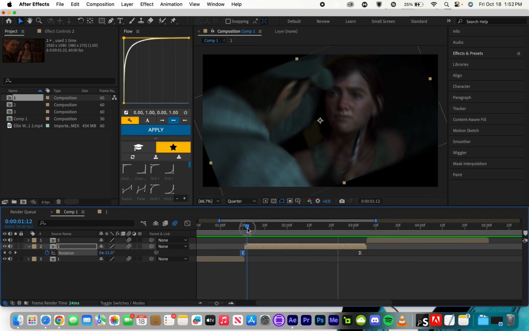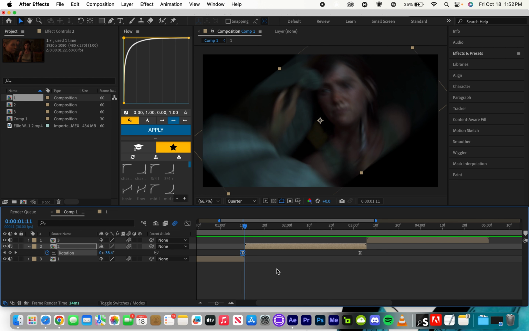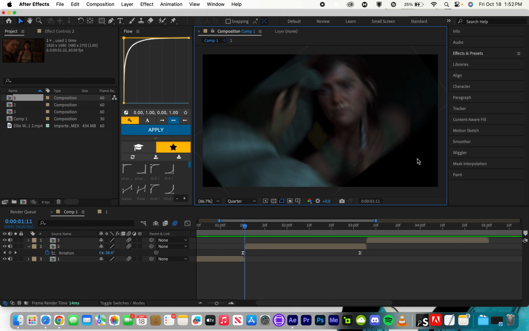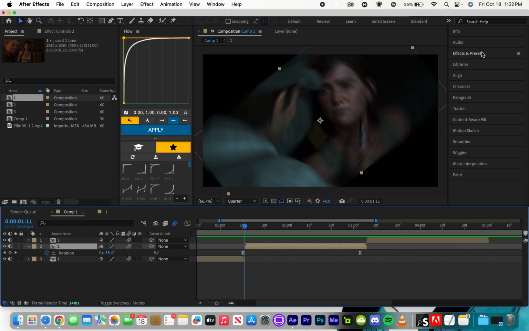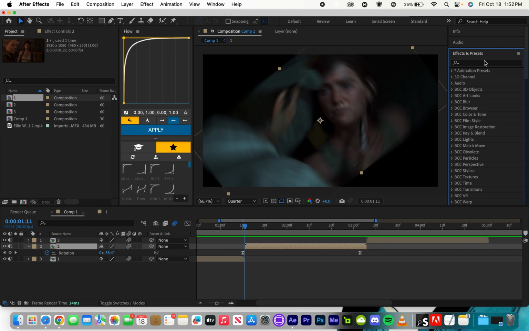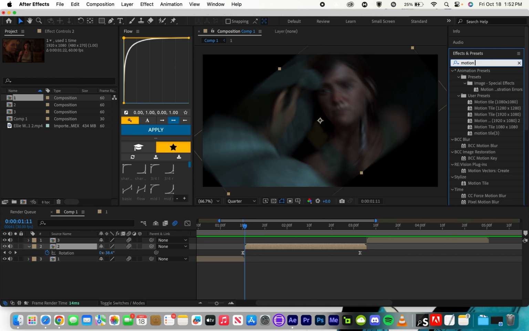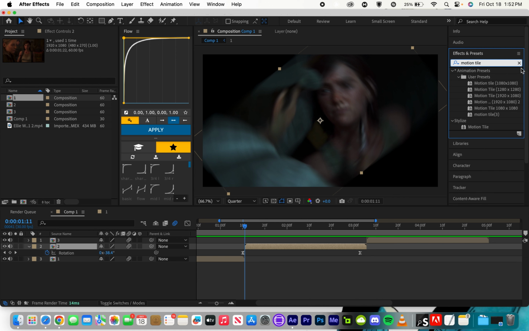And also what you want to do is when you make a transition and you'll see these black edges right here, right here, right here, and all the corners, you can go to effects and presets. This is for a later tutorial, but I'll just tell you now. Motion tile. These are just user presets already made. We're going to ignore those.